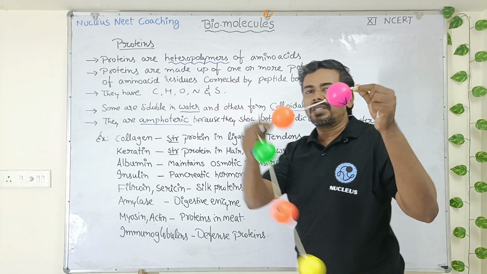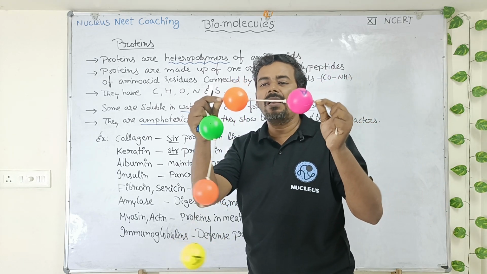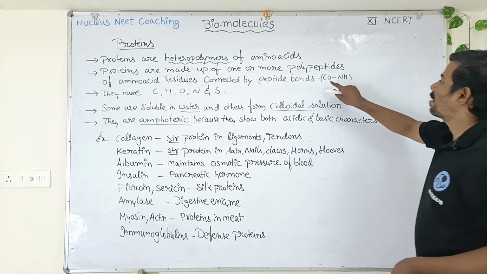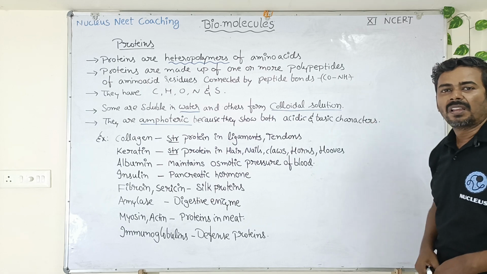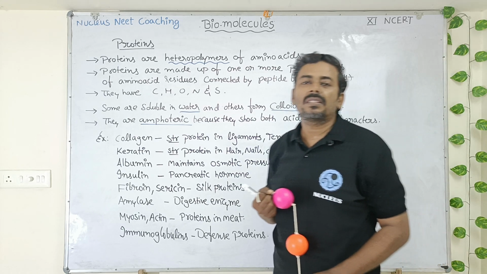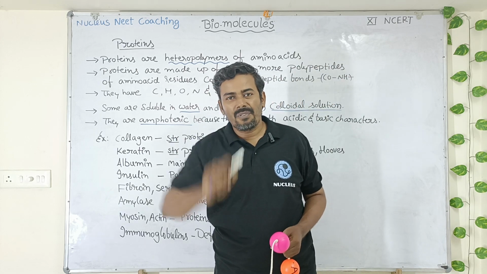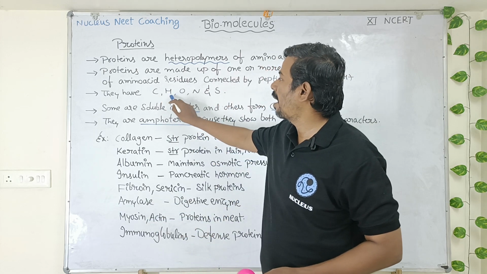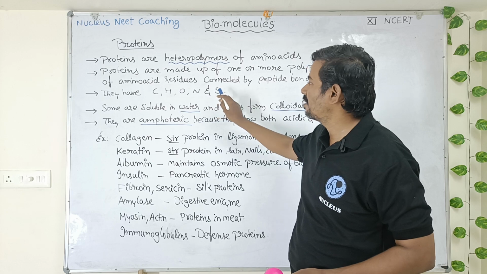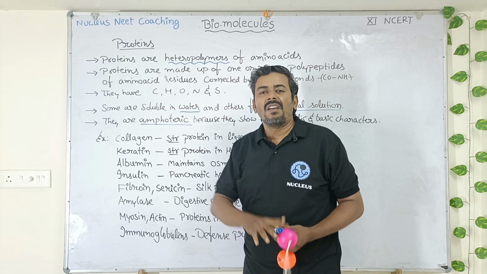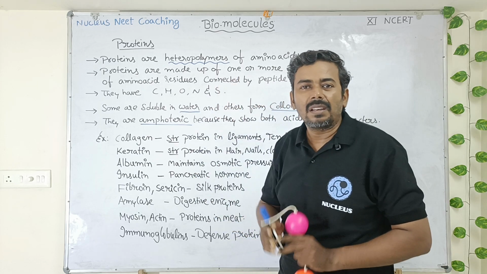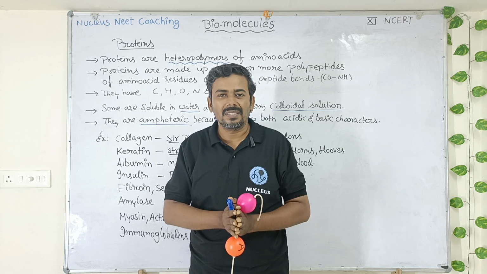So the bonds which connect the two amino acids are called peptide bonds. You can also write them as CONH bonds. And what are proteins made up of? Proteins are made up of 5 different types of elements, namely carbon, hydrogen, oxygen, nitrogen and sulfur. These are the basic 5 elements which are present in almost all the proteins.